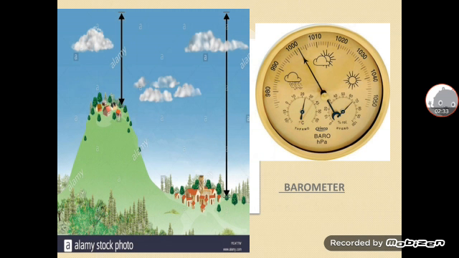If you have visited any of the hilly areas, you go higher on the mountains or travel in air, you notice that your ear pops. It is because of drop in the air temperature and atmospheric pressure. So children, this is the instrument barometer. The variation of atmospheric temperature and pressure divides the atmosphere into different layers. We have seen 4 different layers. Because of this pressure only these layers have been discriminated.